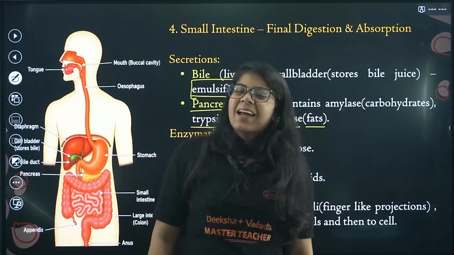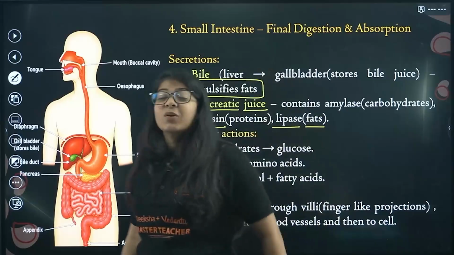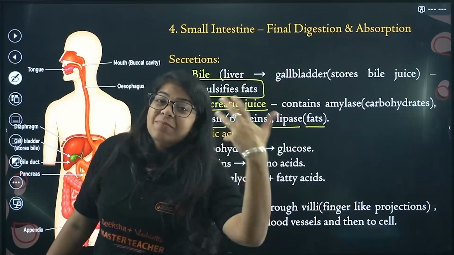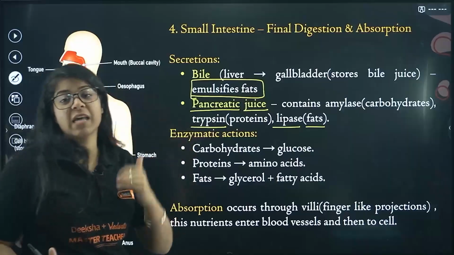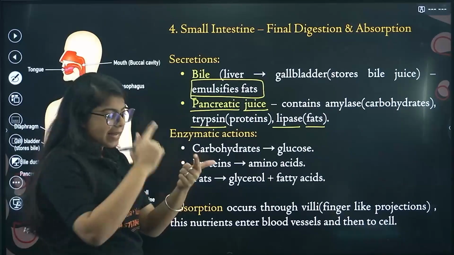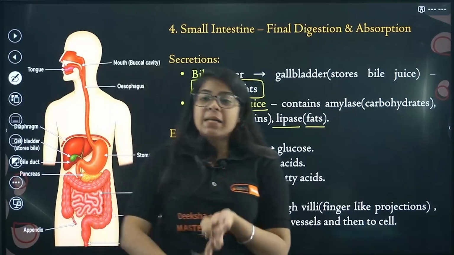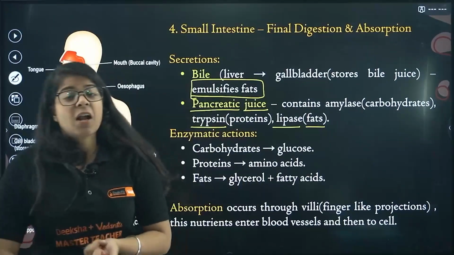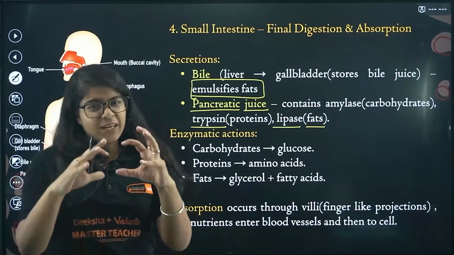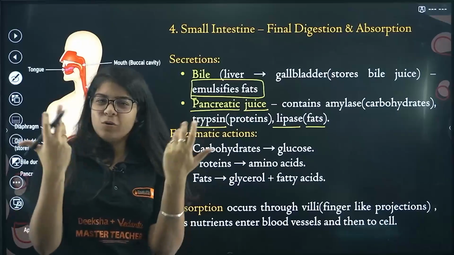A little hard it is, but what do I say, everyone? Practice, practice, practice. The pancreatic juice has 3 components: amylase, trypsin, lipase. Now amylase, see, A is very close to C, so amylase breaks down carbohydrates.